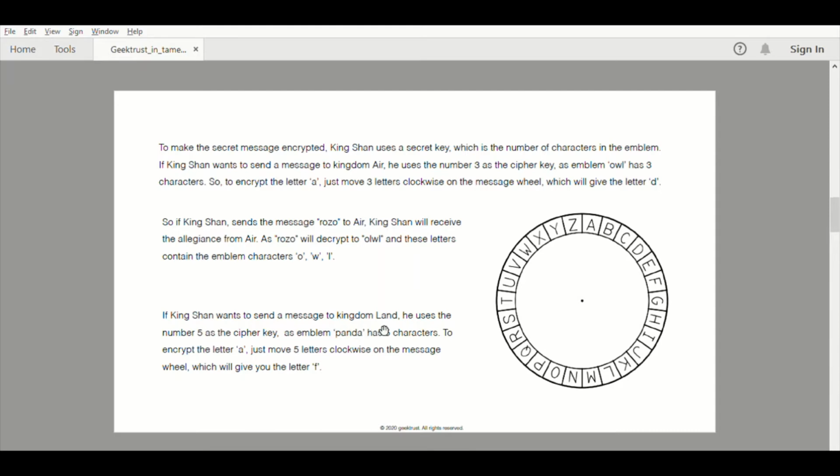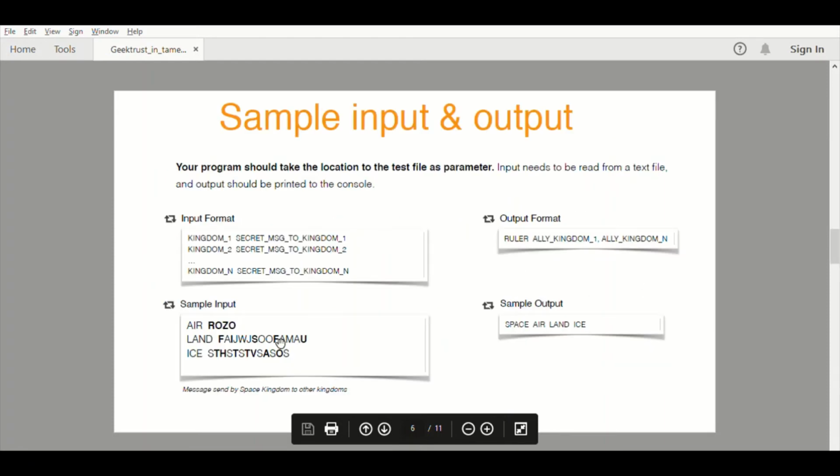For encryption, for every character in the original message, he adds 5 characters to make it encrypted. For reference, he has given this message wheel. To encrypt the letter A, plus 5 means 1, 2, 3, 4, 5, the letter becomes F.